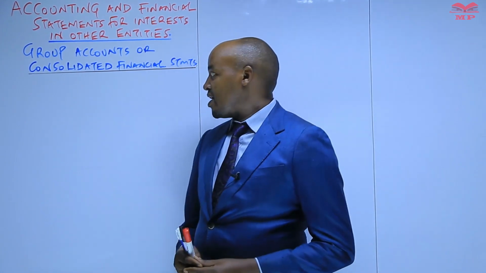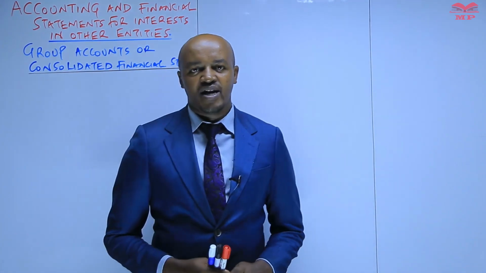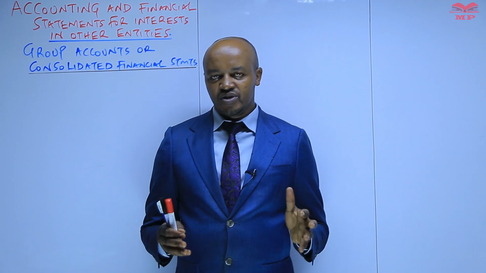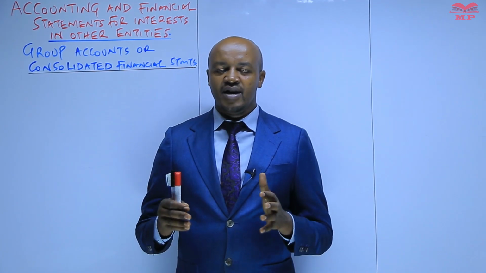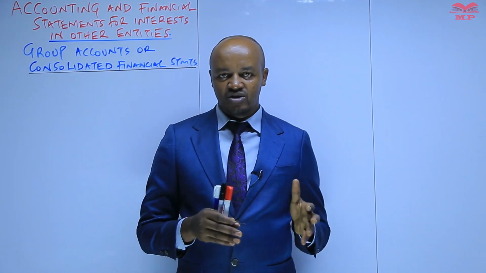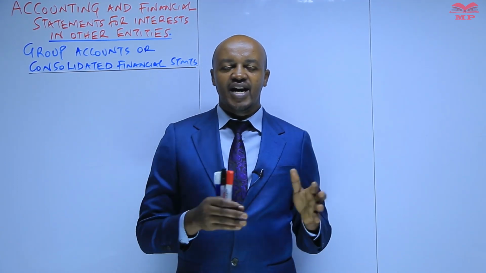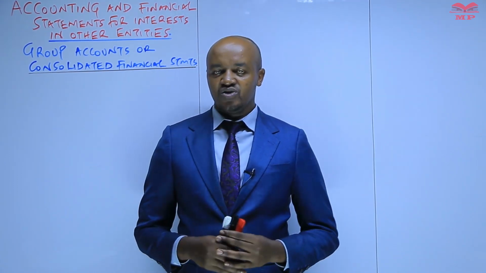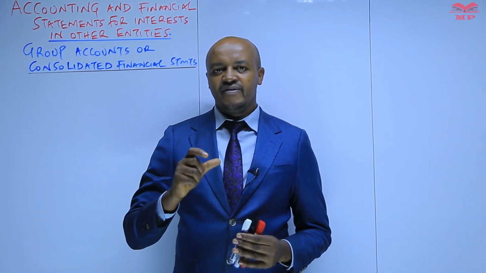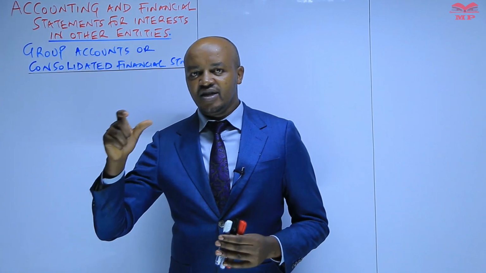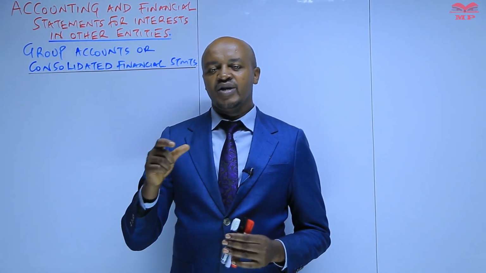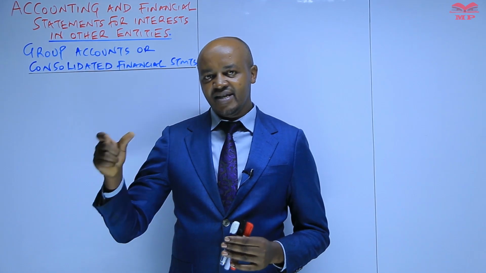So first of all, when we talk about the group account or the consolidated financial statement, these are financial statements which are prepared by a parent entity which has some interest, or basically which has invested in other entities. When we talk about the parent entity, we can refer to it as the investor because it has invested in another entity, whereas the other entities we can refer to as the investee companies.